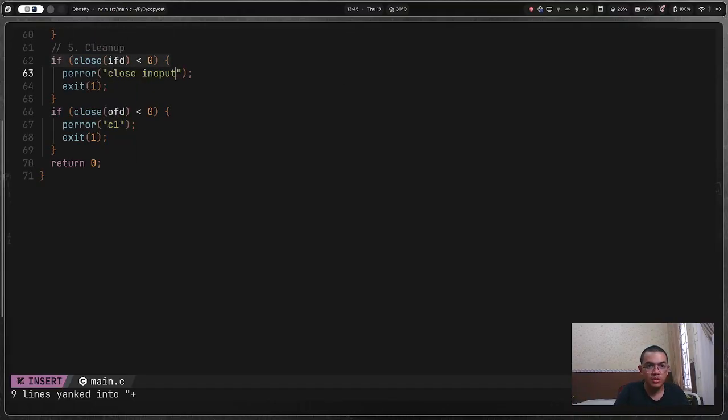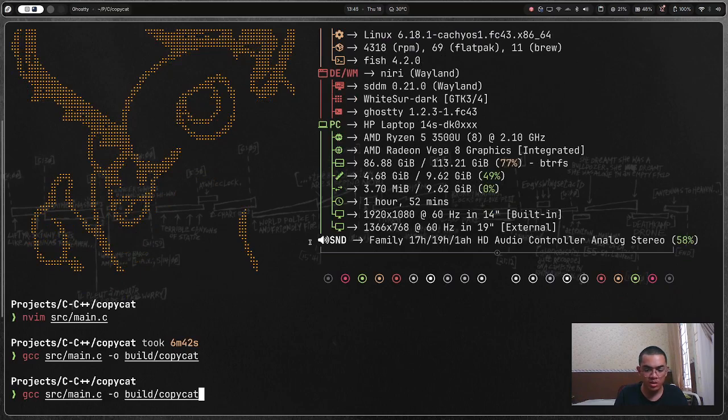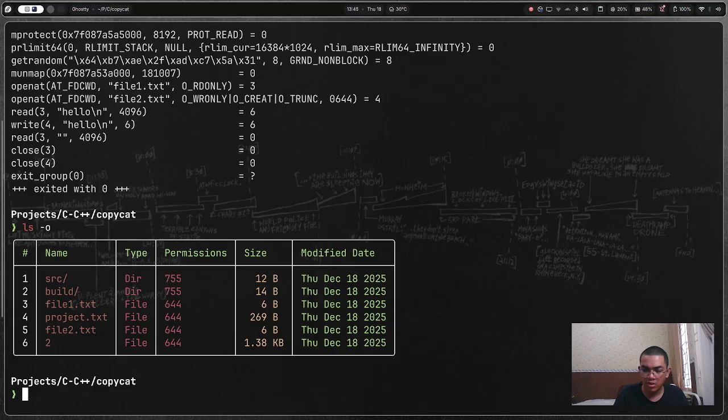Close input. Oh my god, typing is hard. Close output. Okay, that's done. Let's do that, and then let's do gcc main.c, then run trace. All right, and then let's go. Wait, let me ls. Oh, check with file 2. Ah, yes, I think I have it, okay. File 2.